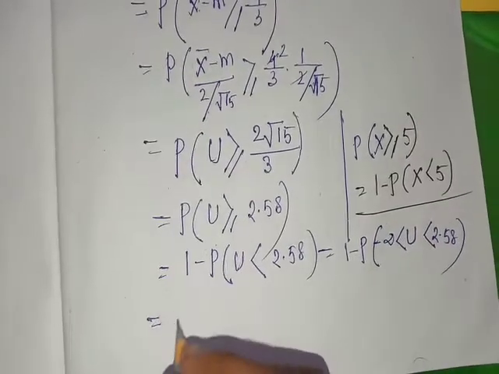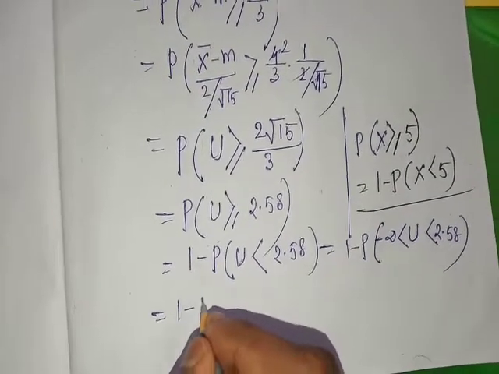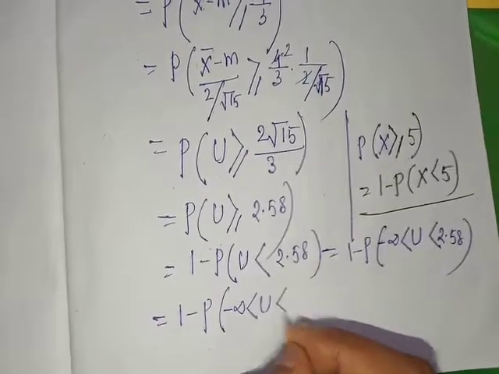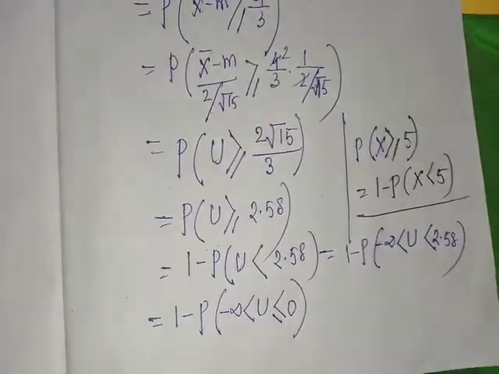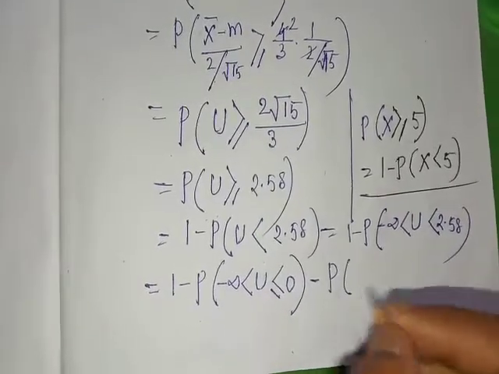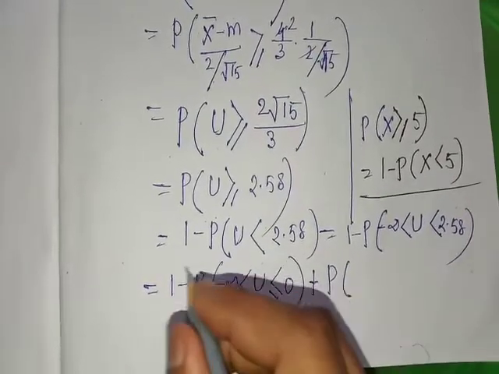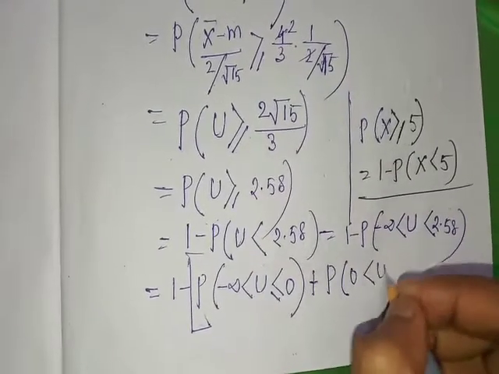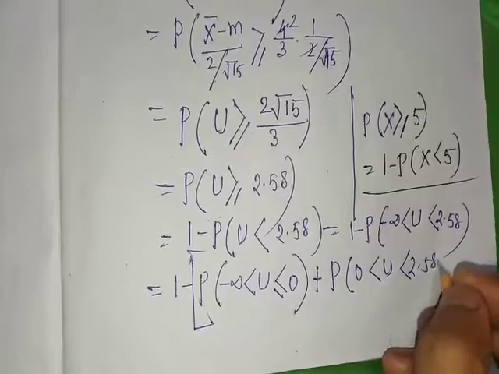Now we break it. 1 minus probability of minus infinity less than u less than or equal to 0, plus probability of 0 less than u less than 2.58.